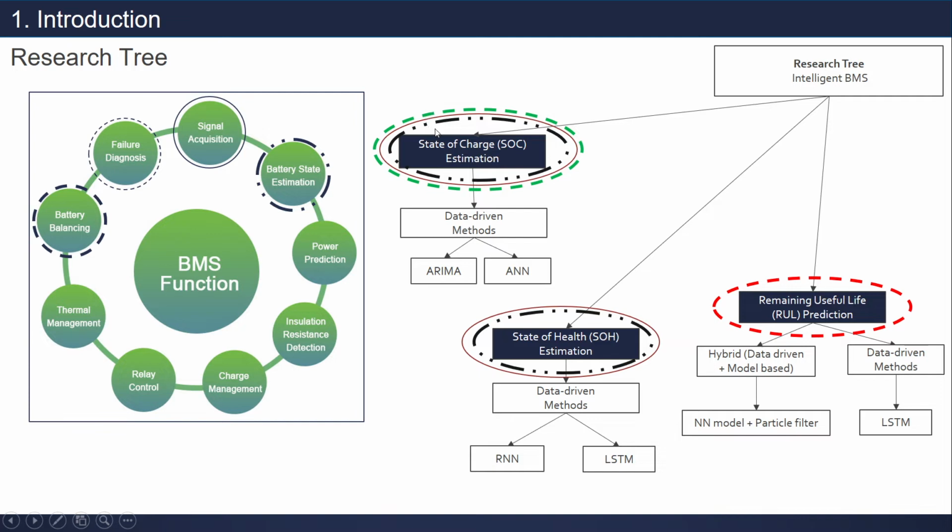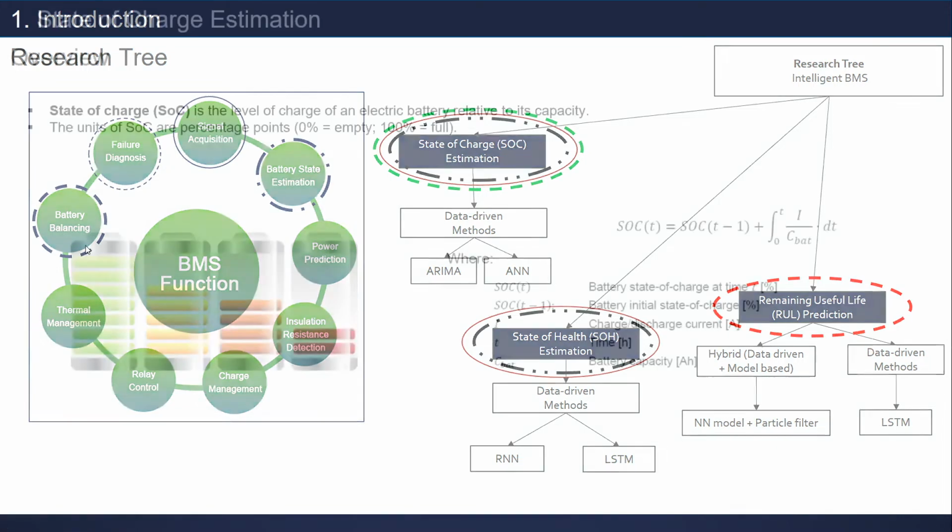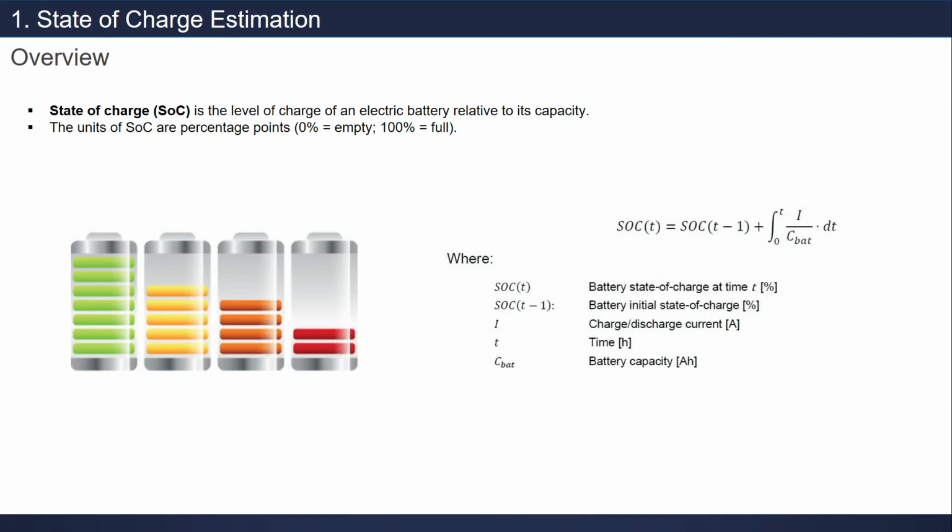Here is the circle. To do state estimation, we actually involve 1, 2, 3. So we actually involve battery state estimation. We also involve the signal acquisition as well, and battery failure. And also here, battery state estimation, there are two. This is also battery state estimation and signal acquisition. And remaining useful life can be used for battery balancing. Here, it involves battery balancing.